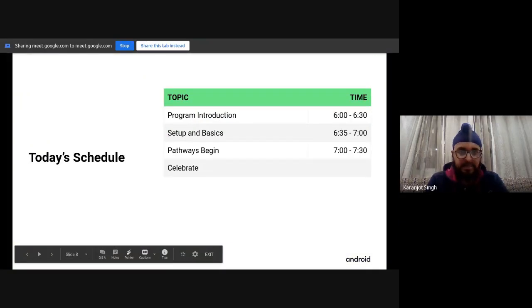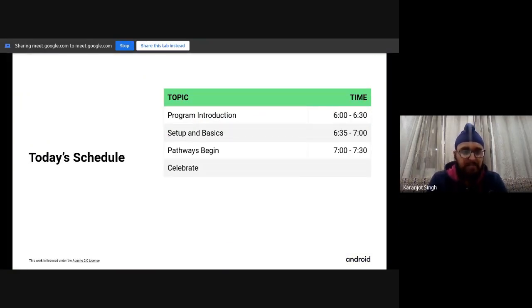So here is today's schedule. We have an introduction to the program and the platform, which we are doing right now. Post that, we'll do a setup of Android Studio and a few Kotlin basics. This will mark the start of the beginner session. So first we're having the introductory session for both the beginners and the prior experienced folks right now. And later on, when we begin with the setup, if you have already done the setup, feel free to leave the session and pursue the courses yourself.